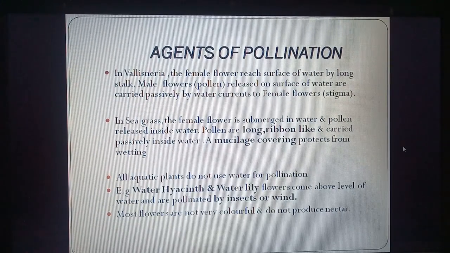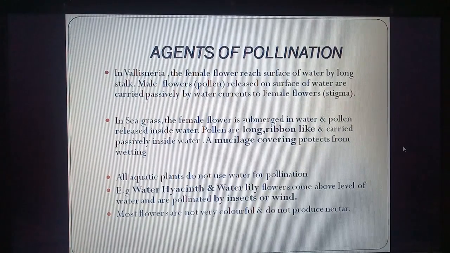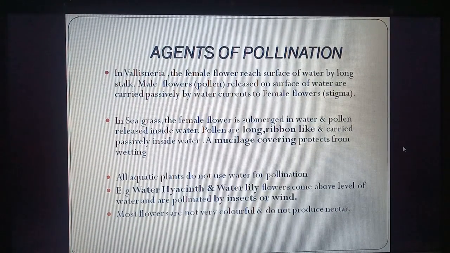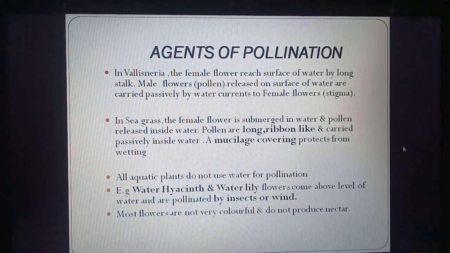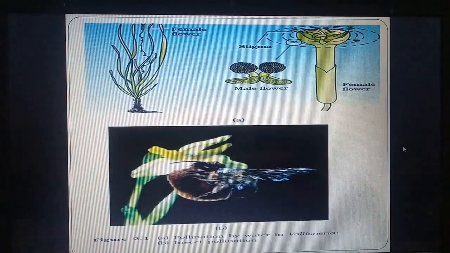All aquatic plants do not use water for pollination. It is not compulsory that all aquatic plants use water for fertilization. Water hyacinth and water lily come above the level of water and they are pollinated by insects or wind. Most flowers which are pollinated by water are not colorful and do not produce any nectar. They do not need any nectar or color because they are not attracting another organism.